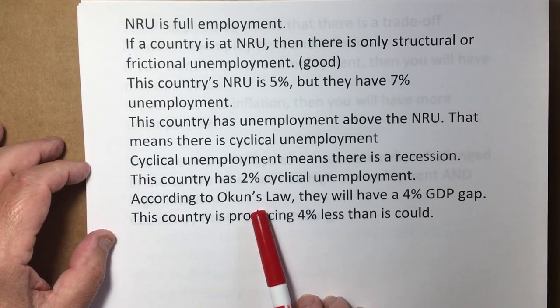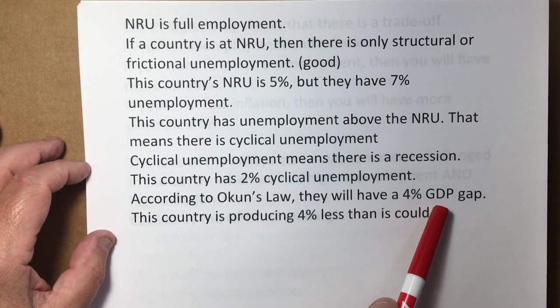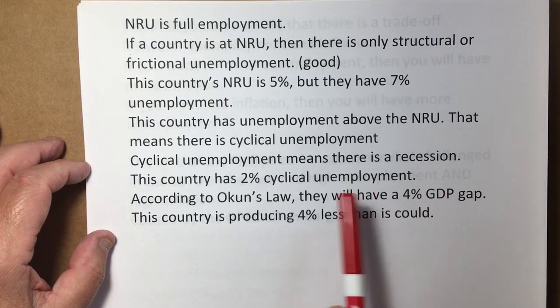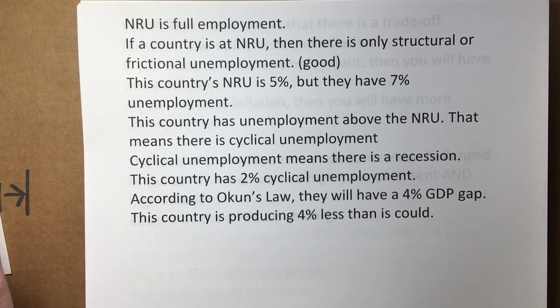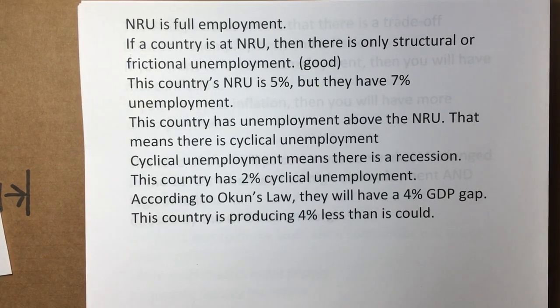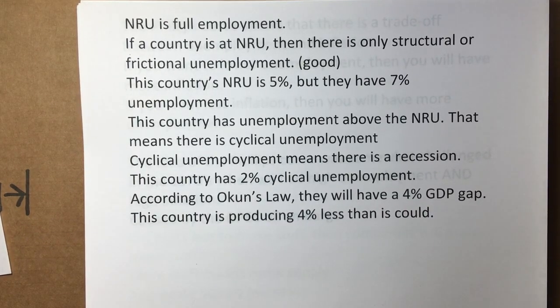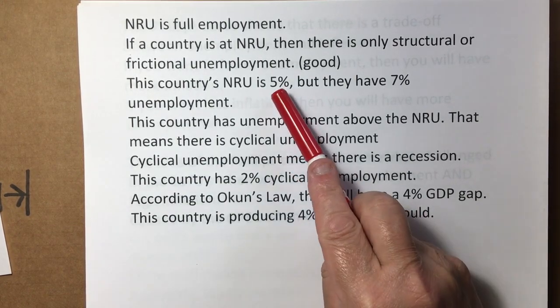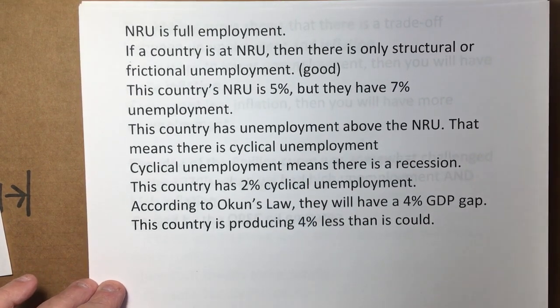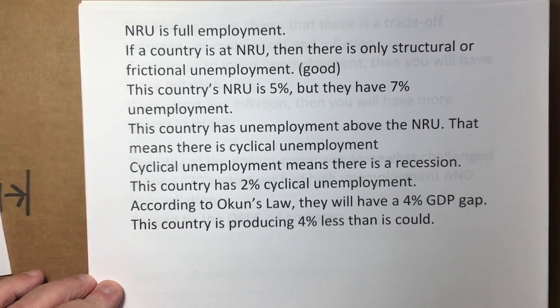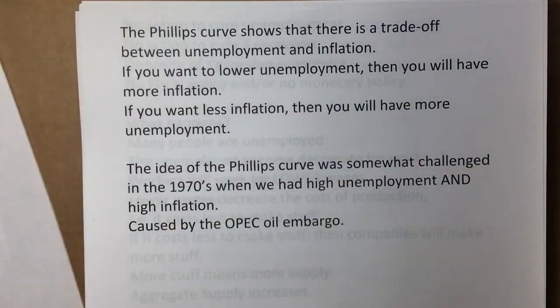According to Okun's law, they will have a 4% GDP gap. This country is producing 4% less than it could. Okay, that's not part of the question, but it's something that you should know for your AP exam. So we're dealing with a country that is actually in a recession. They are above full employment. And part A would like me to draw a Phillips curve. Let's go over the Phillips curve.